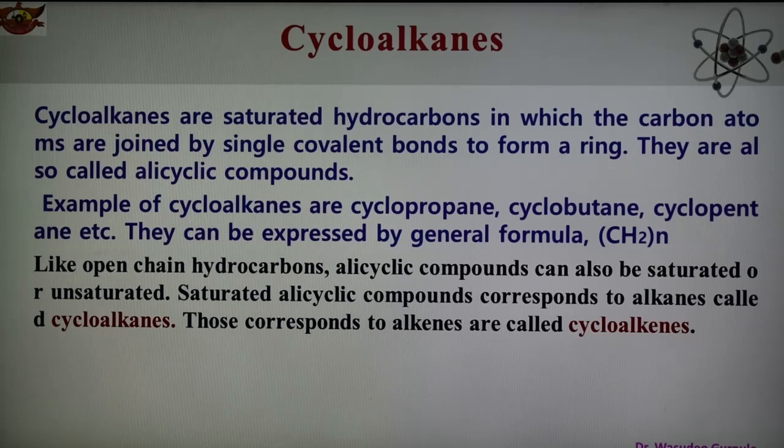Single bonds are present between the two carbon atoms, and they are also known as alicyclic compounds. Many examples are there: cyclopropane, cyclobutane, lower cycloalkanes, higher cycloalkanes. Like open chain hydrocarbons, alicyclic compounds can also be saturated or unsaturated. Saturated alicyclic compounds correspond to the alkanes and are known as cycloalkanes, and those corresponding to the alkenes are known as cycloalkenes. Now we are going to discuss the different chemical reactions of these cycloalkane compounds.